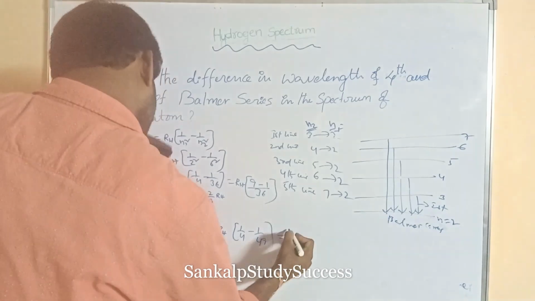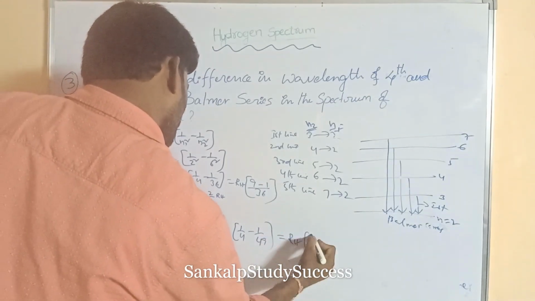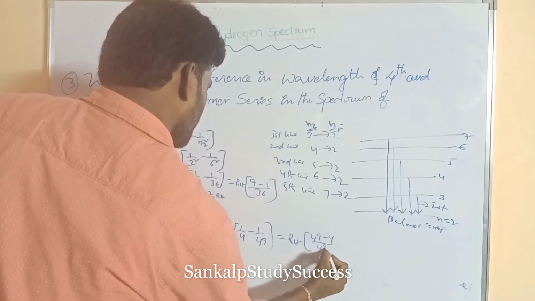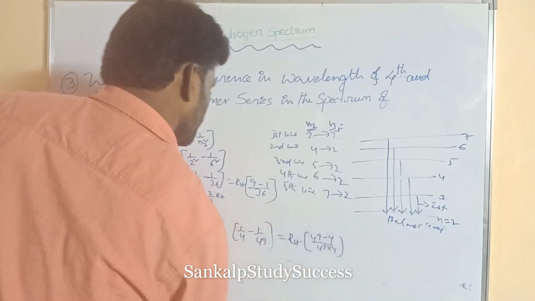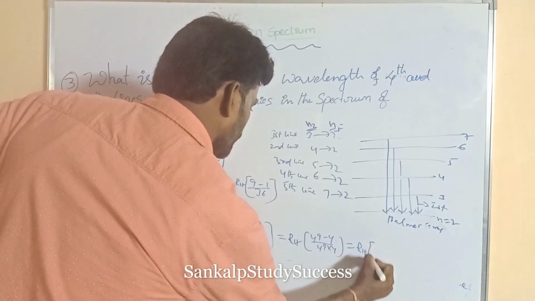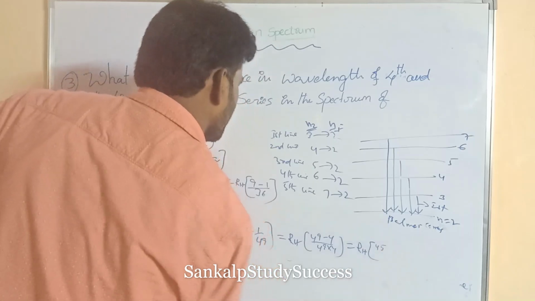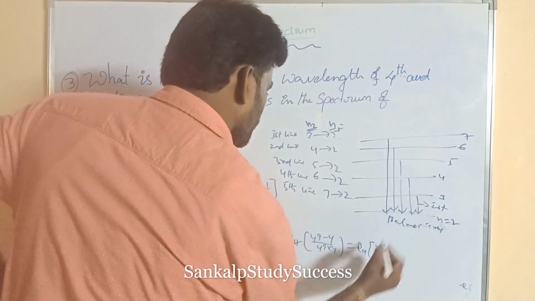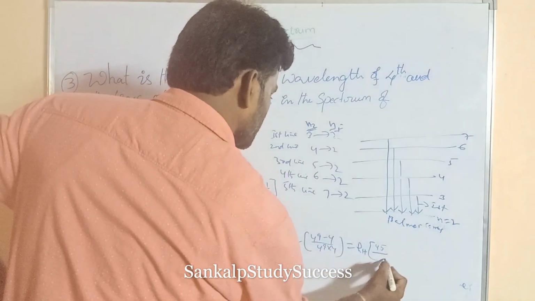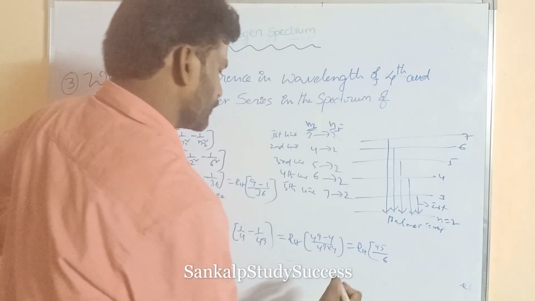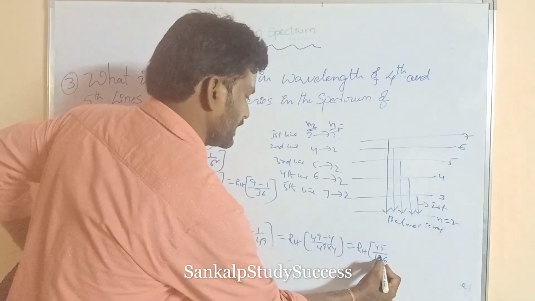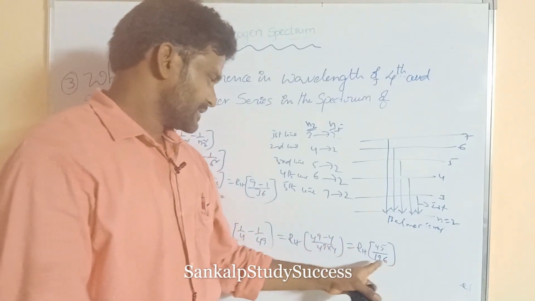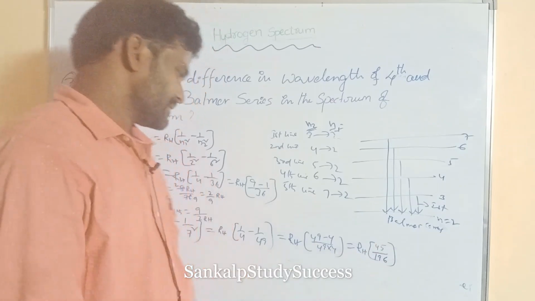So that means RH into 49 minus 4 by 49 into 4, so RH into 45 by 196.